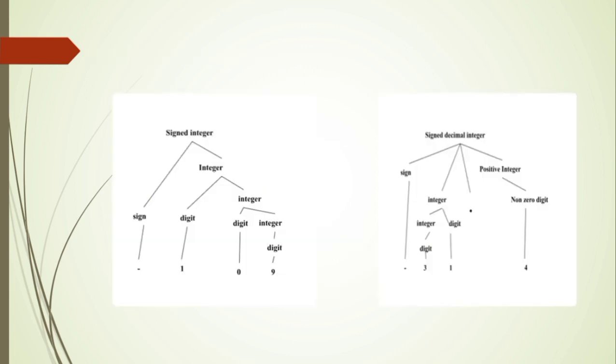Here are the trees for sign integer. This consists of sign and integer. Sign here is negative. Integer consists of digit and integer. Digit is 1. Integer again digit and integer. Digit is 0 and integer digit 9. Signed decimal integer, which is sign negative.